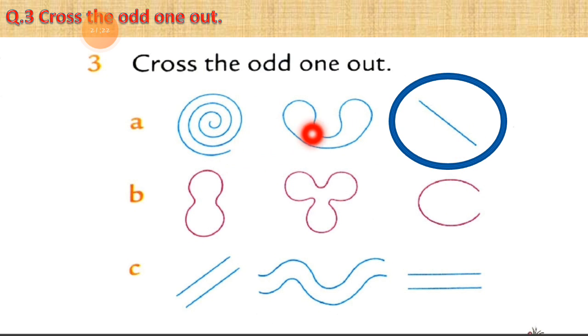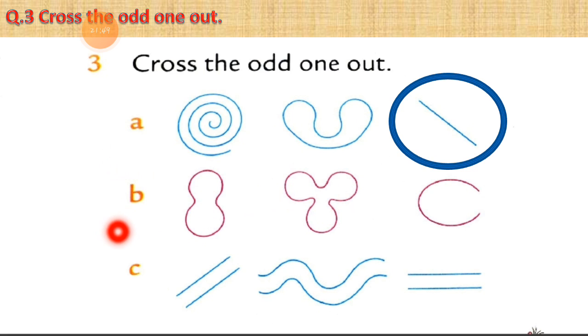This is an open and this is the closed shape. But curved lines are there in both shapes. That is the similar thing between these two shapes. But this is just a line. There are no curved shapes. So that's why in number A, this slanting line is the odd one out. We can just put a circle on the slanting line.